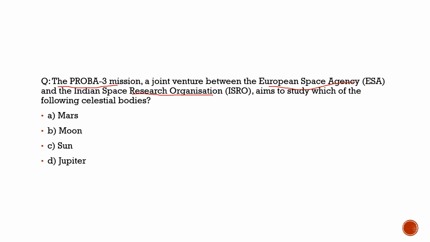So what is this Proba 3 mission? It will definitely study the corona of the sun. So the correct answer to this question is option C. The Proba 3 mission, a joint venture between the European Space Agency and the Indian Space Research Organization, aims to study which of the following celestial body? It is sun. It will study the corona of the sun. If we will write it here, I don't have pen to write, so it gets hard, but I hope you will understand it. It is corona of the sun. So with this, let's move to the another question and try to solve that.